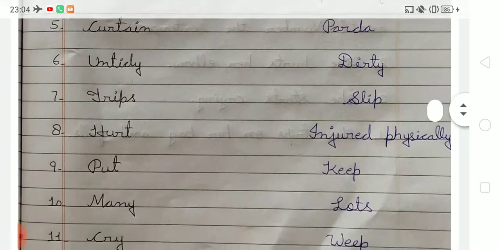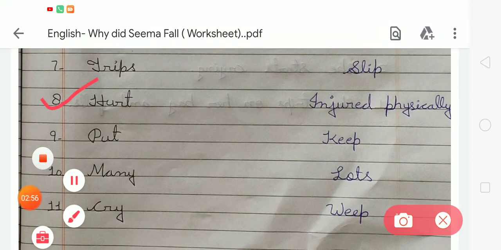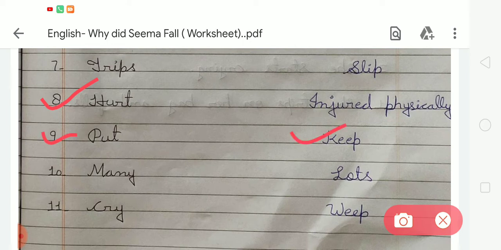Okay. So now next, number 8 is hurt, HURT. So we have to write injured physically. Okay. Now number 9 is word put. The meaning of put is keep. Number 10 is many. The meaning of many is lots. After that, the last one is cry, CRY. The meaning of cry is weep. Okay. So after completing word meaning, now come to the exercises.